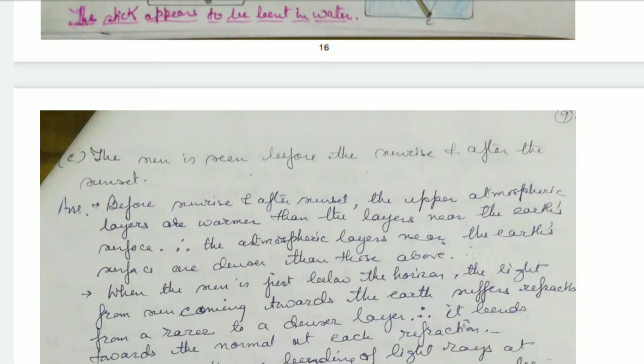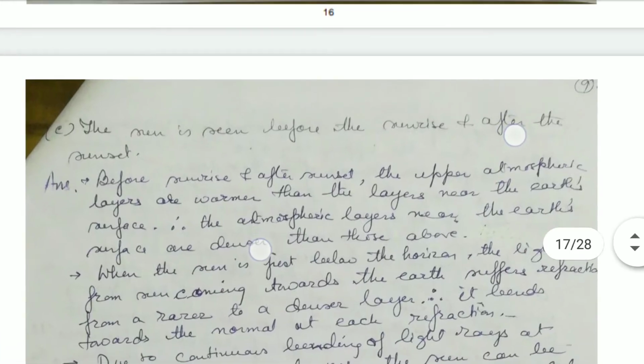Now I'm going to start: the sun is seen before the sunrise and after the sunset. Why is it so? Explain it. In all these three, the phenomenon is happening due to refraction of light.